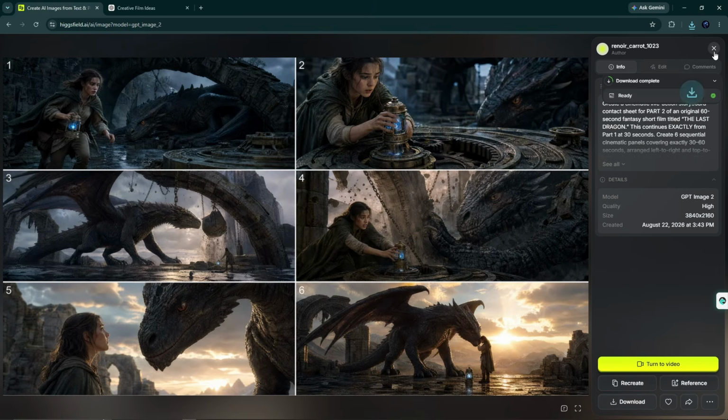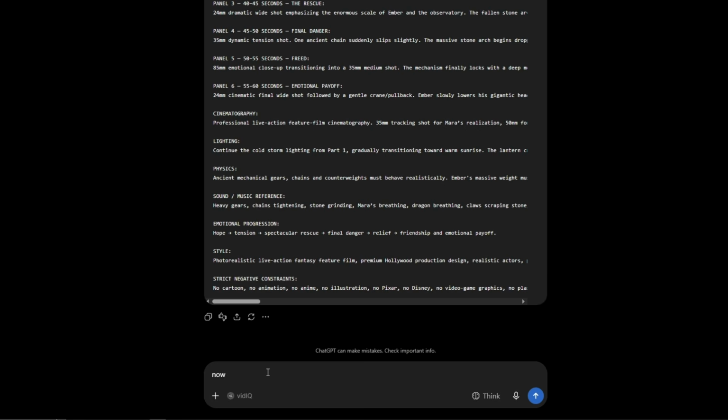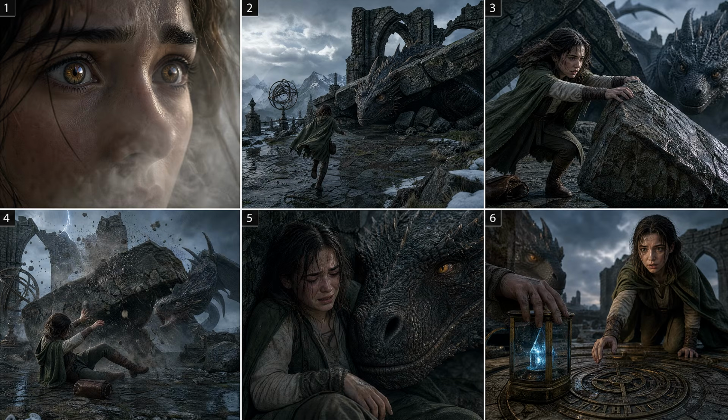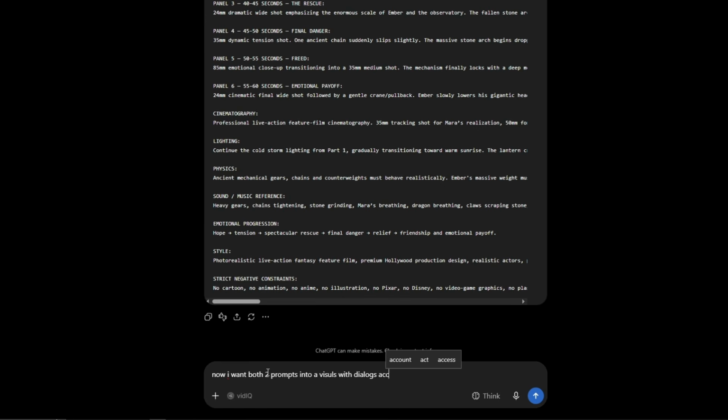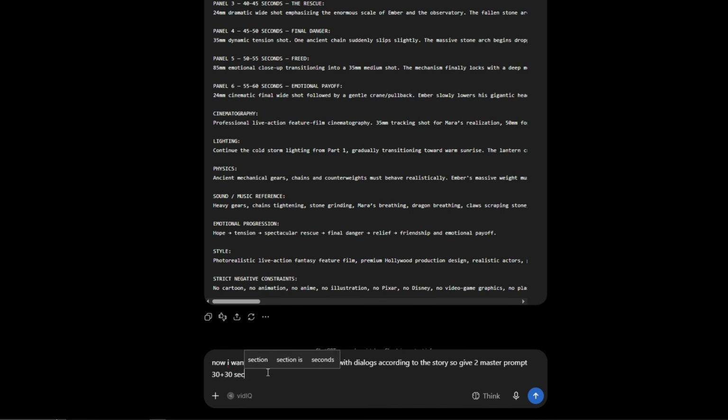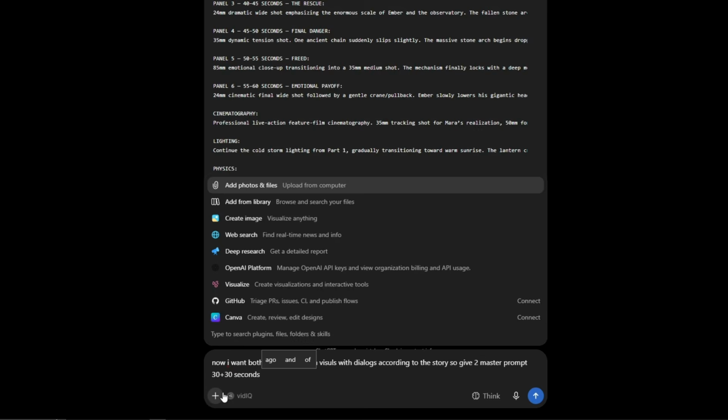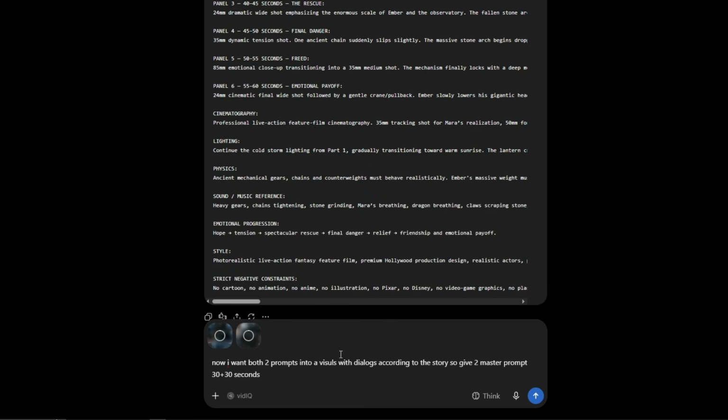Now, after downloading and preparing your storyboard image, the next step is to turn this image into a video using Seedance 2.5. For this image-to-video process, we need a full detailed prompt for Seedance. So now we go back to ChatGPT. Here we type, I want both 2 prompts into visuals with dialogues according to the storyboard image. So give me 2 master prompts, 30 plus 30 seconds, and upload or attach both storyboard images that we just created, and press enter.